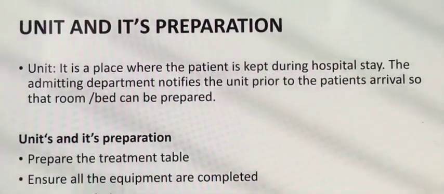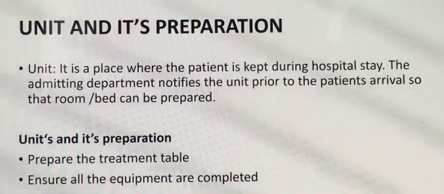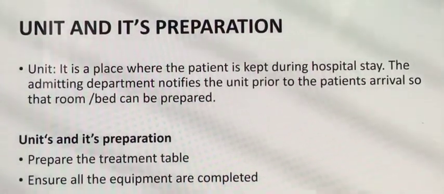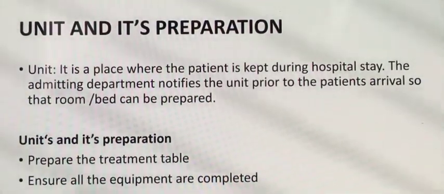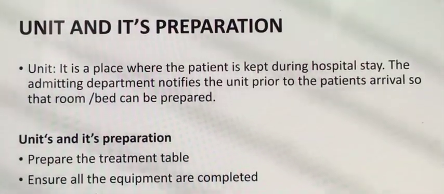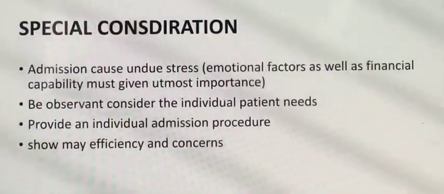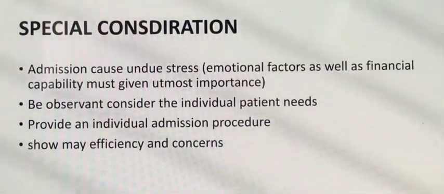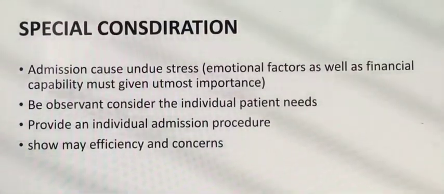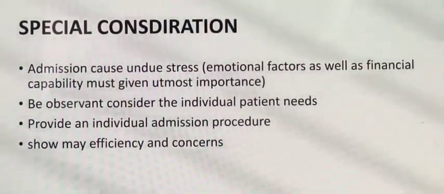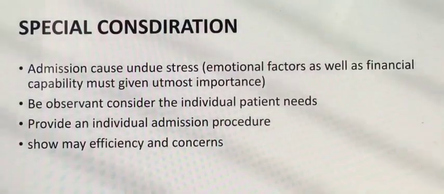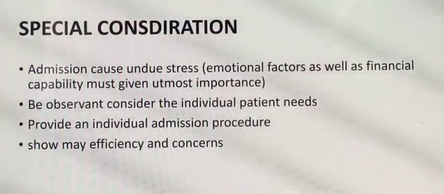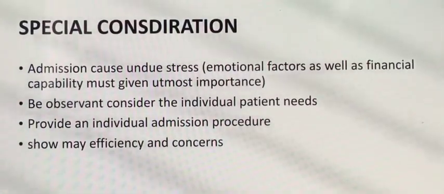In unit preparation, prepare the treatment table, ensure all the equipment is complete, check ventilation, and ensure the patient's privacy. Privacy is also an important point while giving care to the patient. Some of the special considerations are that admission occurs under stress, so emotional factors as well as financial capability must be given utmost importance.